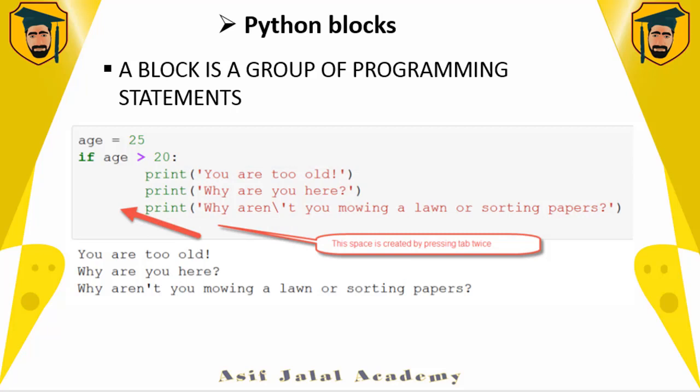Every time you hit the tab or a space, you get a new block, whether intentionally or by mistake. Each space creates a new block. So if you put many spaces which are not consistent throughout the code, it creates confusion and many problems for you. So be consistent in your code indentation.